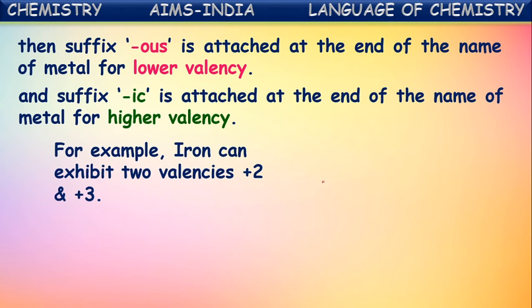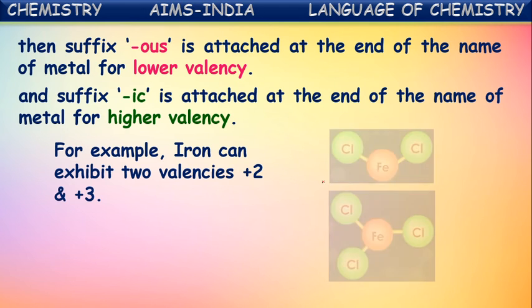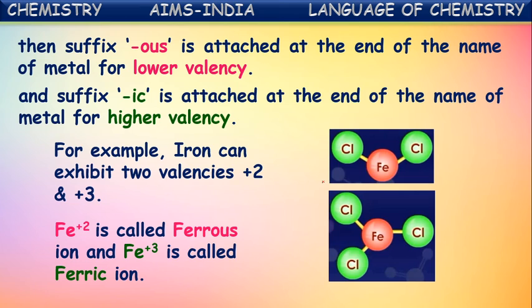As I told, iron can exhibit two valencies, plus 2 and plus 3. Here Fe plus 2 is the lower valent ion.